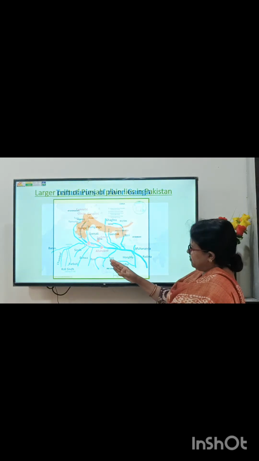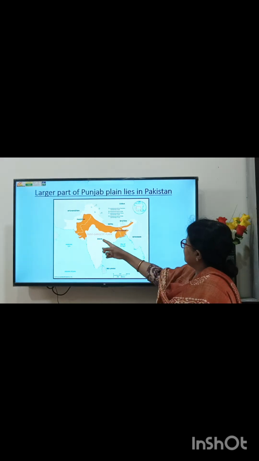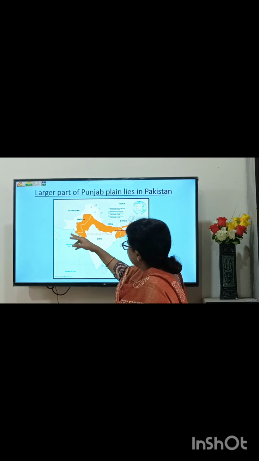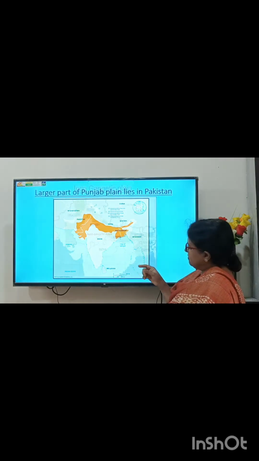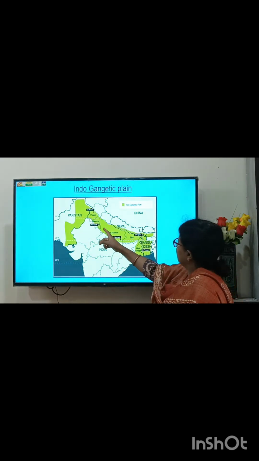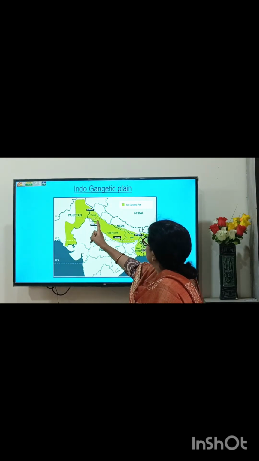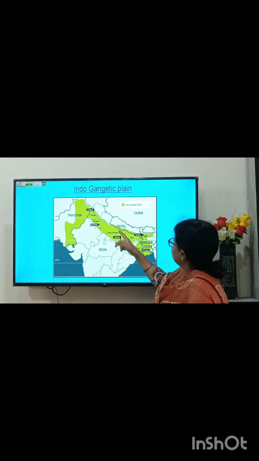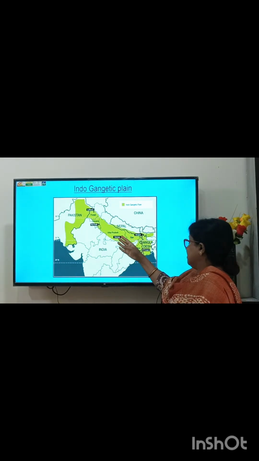And the Ganga plain extends between the river Ghaggar and the Tista river, and this is the Indo-Gangetic plain. You can see that most of the Punjab plain lies in Pakistan. And in the next slide, you can see from which states the Ganga plain is: the northern part of northern India: Punjab, Haryana, Delhi, Uttar Pradesh, Bihar and West Bengal. These states lie in the Ganga plain and are made up of the Ganga and its tributaries.